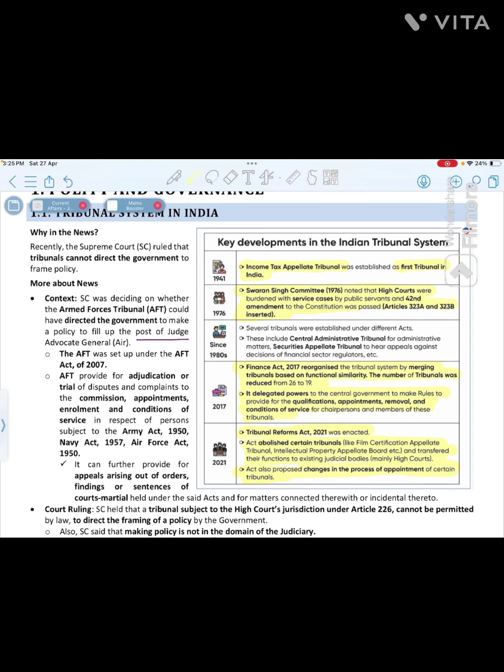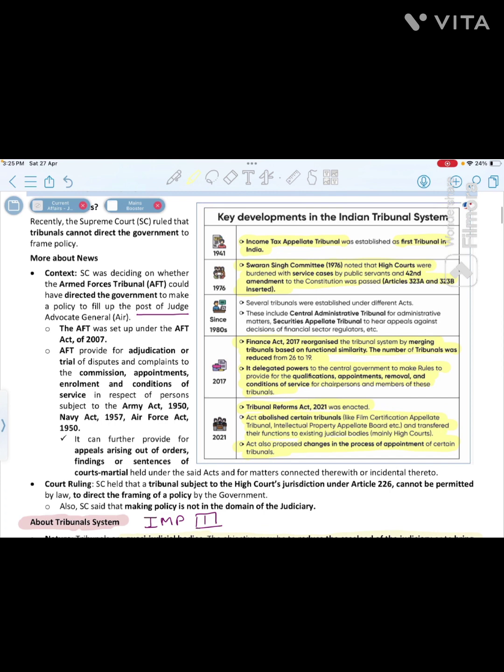Then we will also see what these two articles mention. Then comes the important thing, the Finance Act 2017. Here there were many redundant tribunals with similar or conflicting jurisdictions, so many of them were merged, and the number was reduced from 26 to 19.